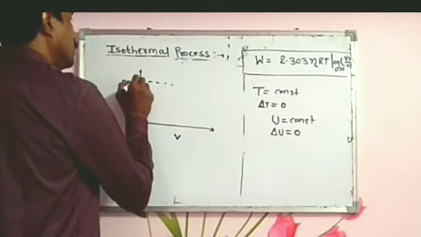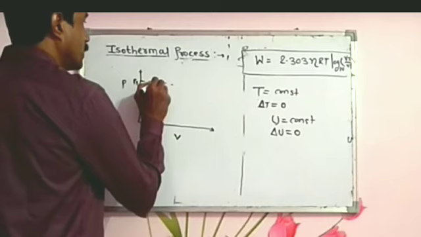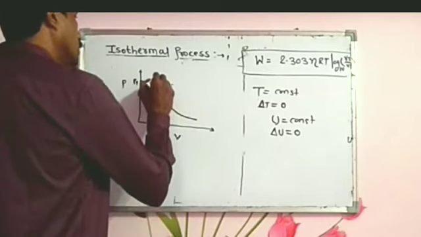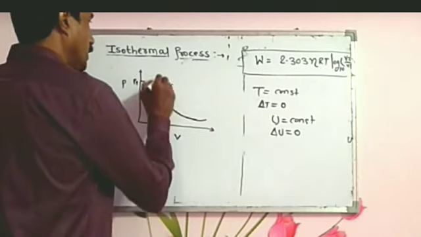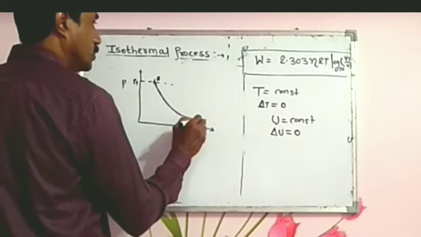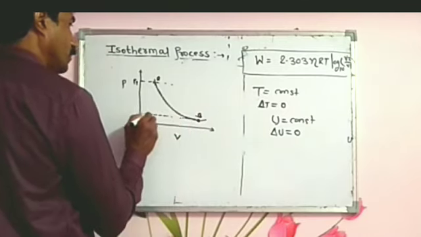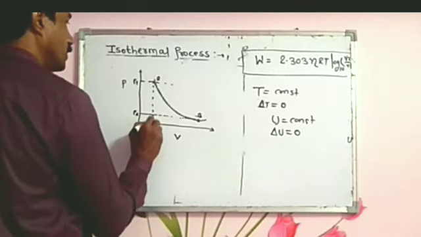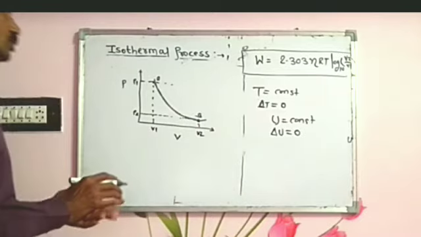Suppose P1 is the A point, and this is the B point, with P2, V1 and V2.